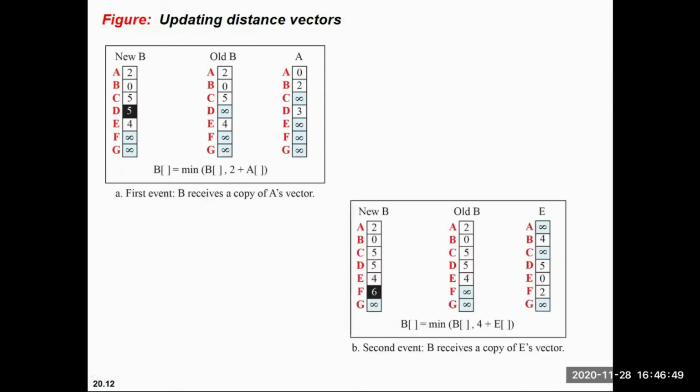The second update will use the old B and the old E, with E having its own table.